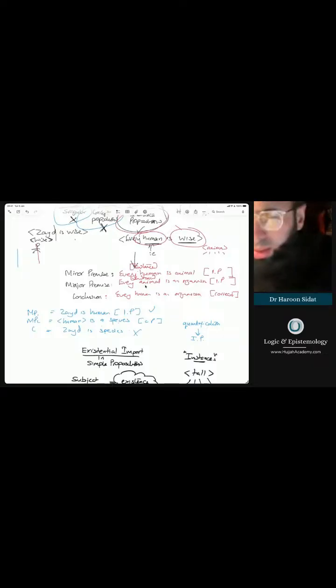A valid argument is illustrated in this example that I have in front of me. Now, look at this minor premise. What's my minor premise? Every human is an animal. In other words, every human, Harun, Ismail, Zubaydah, they are all instances of this universal concept of humans.